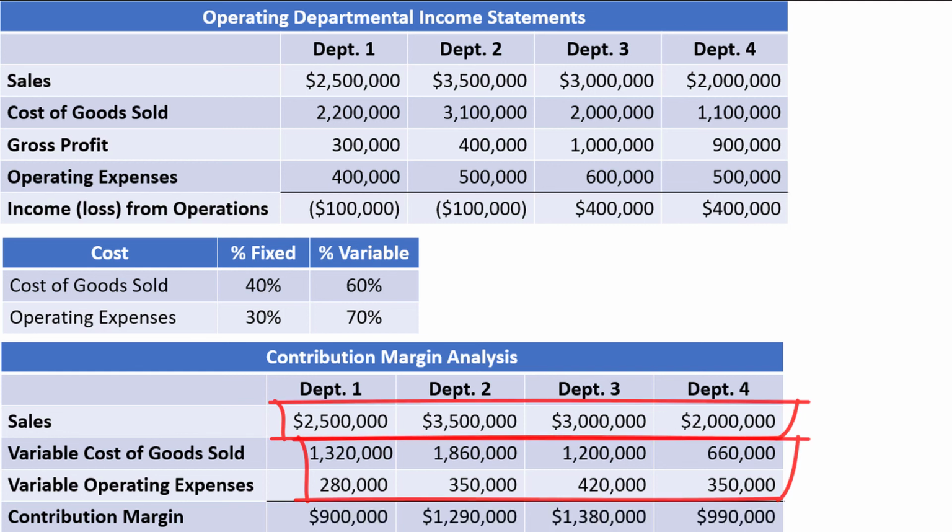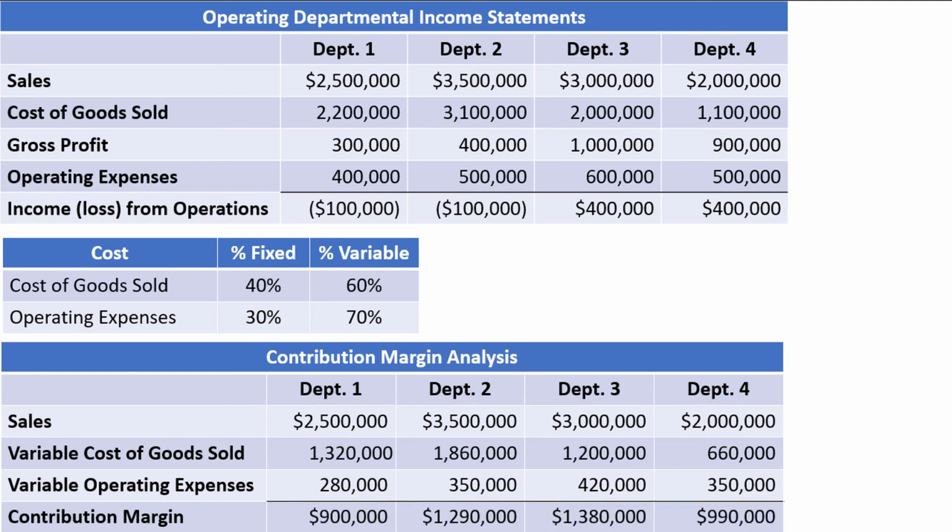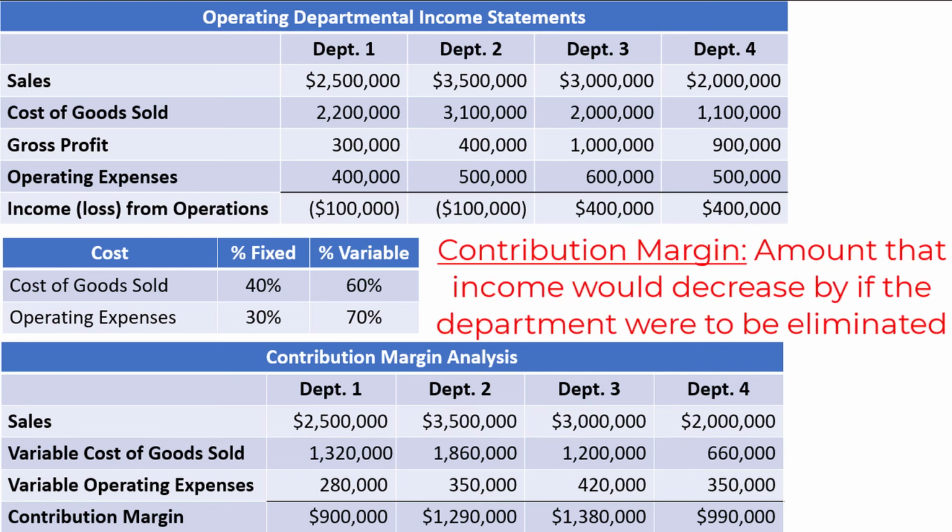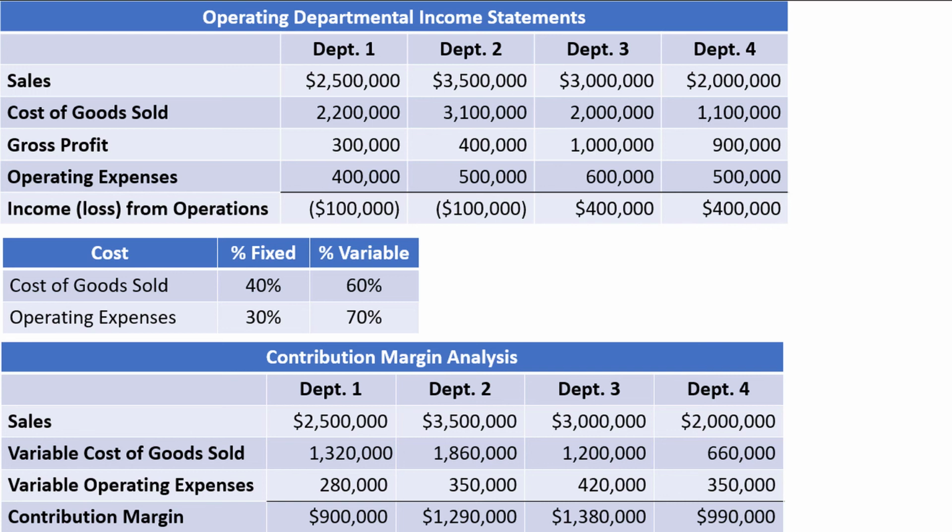Now, if we examine the contribution margins, we notice that they're all positive. You can think of the contribution margin here as the amount that net income would decrease by if the department was eliminated. So it should be very clear at this point that none of the departments should be eliminated. Elimination of any department would cause income to fall by a minimum of $900,000. Alright, that wraps up our example considering whether or not to eliminate a department.